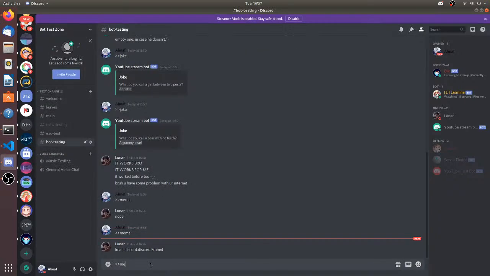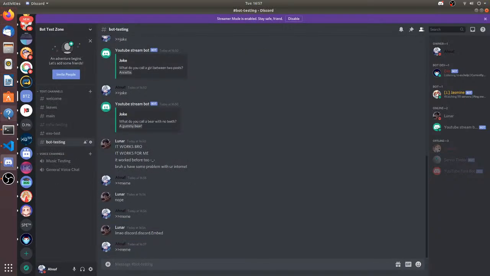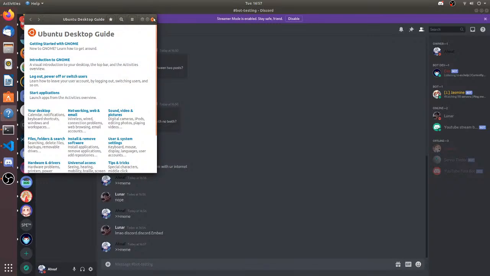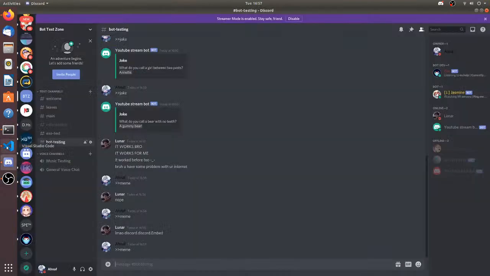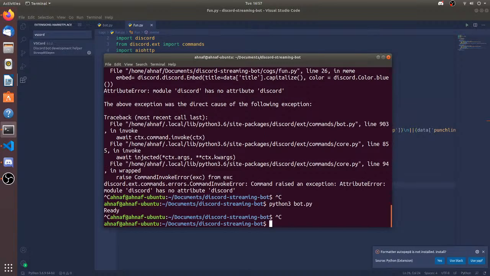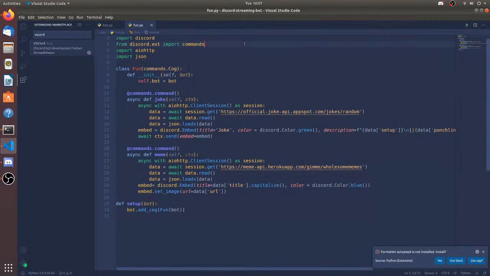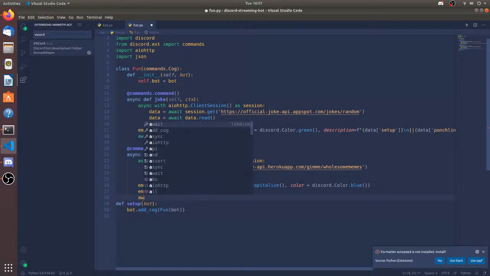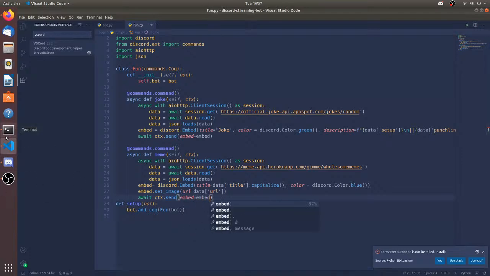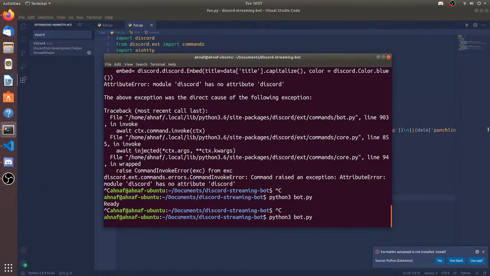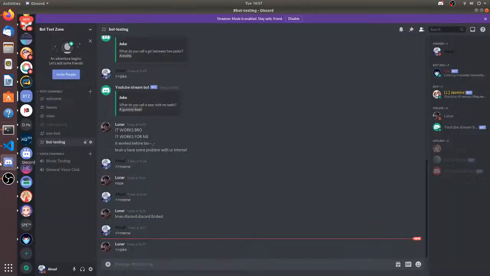Oh, wait. Why do I keep opening weird stuff? Okay, so for some reason the meme is not being sent. Is it a problem with this? I don't even send the embed. That's the issue. I don't even do ctx.send. Wow. I forgot to type ctx.send.